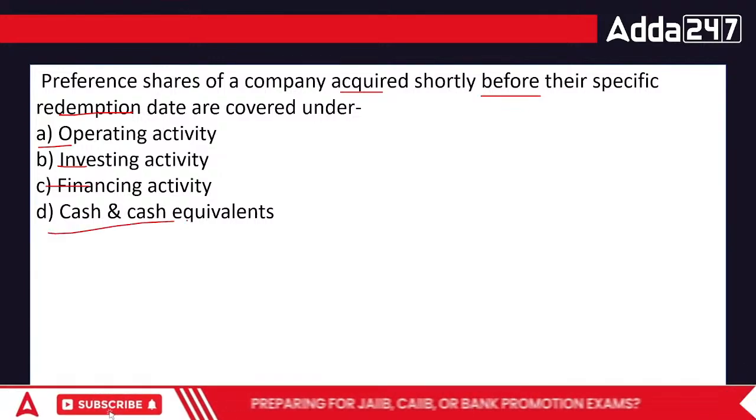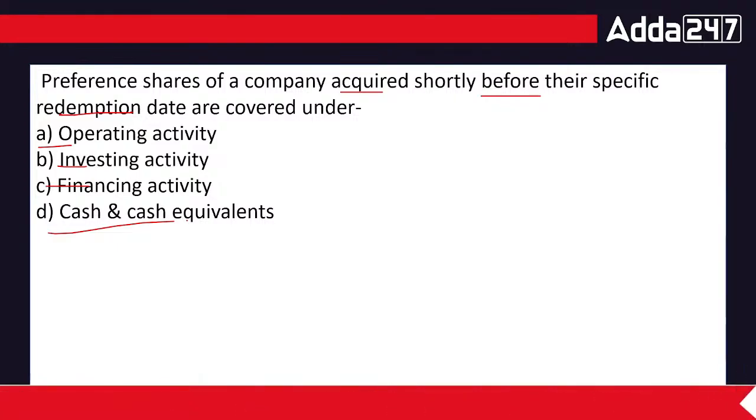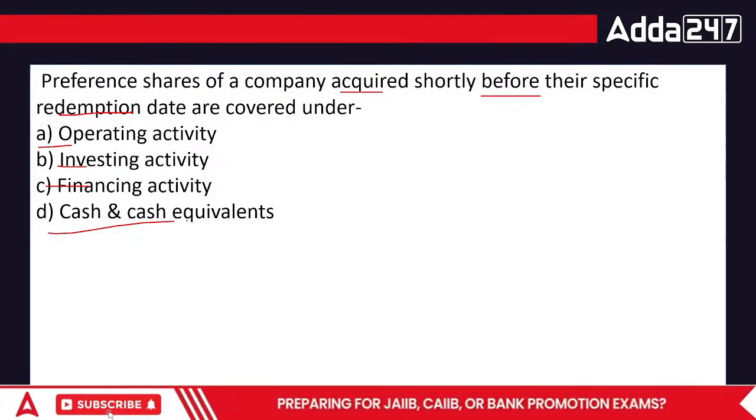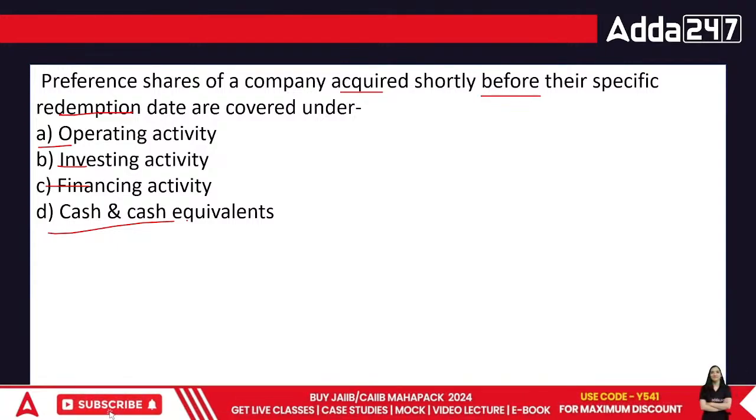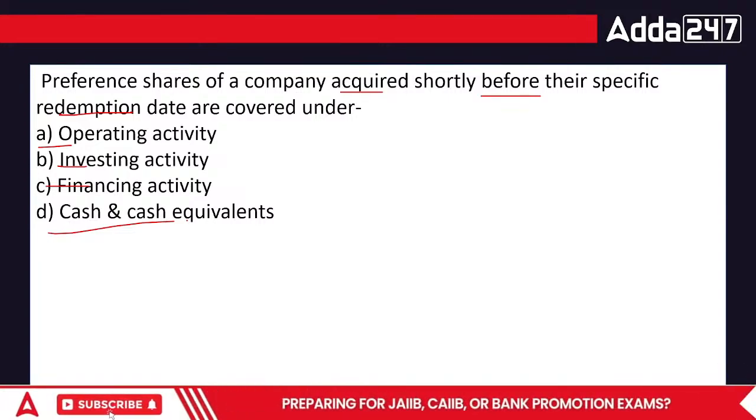Everyone, it is just meant for trading with me. I was thinking to trade it further. So for me, it has no other purpose than trading. So in this case, can I say that this is not a part of operating activity because this is not my business activity? Then investing activity, because this is not a part of my investments. And this is not even a part of financing activity.